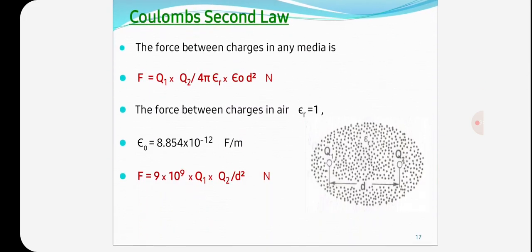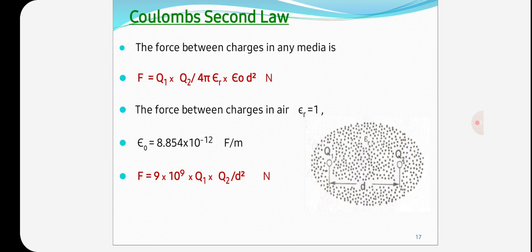So the force between charges in any media is F is equal to Q1 Q2 by 4 pi epsilon r into epsilon naught into d square.